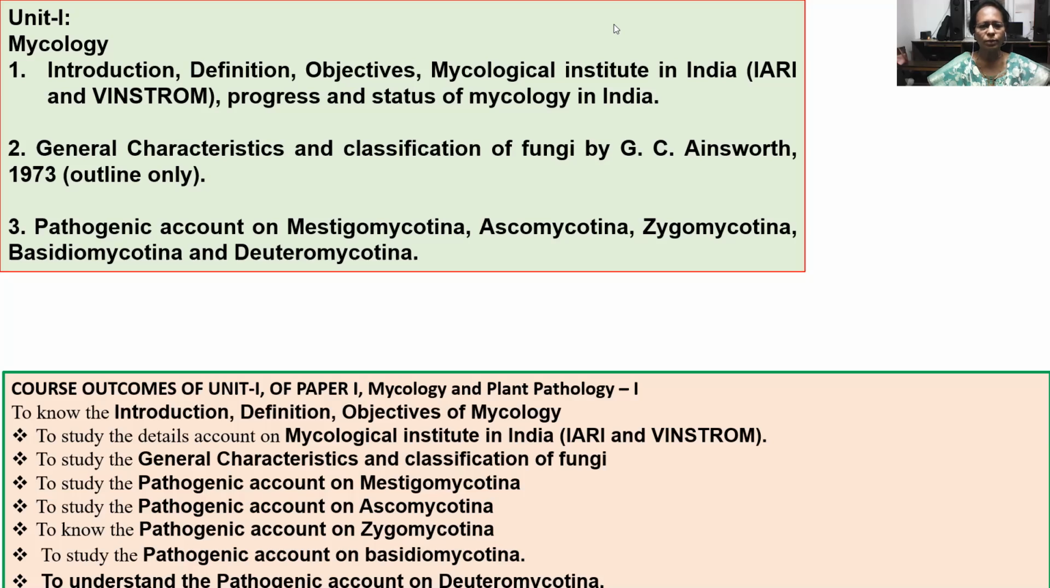Now the course outcomes of this unit 1: to study the detailed account of Mycological Institutes in India, to study the general characteristics and classification of fungi, to study the pathogenic and general characters of Mastigomycotina, Ascomycotina, Zygomycotina, Basidiomycotina, and also to understand the pathogenic and general characteristics of Deuteromycotina.